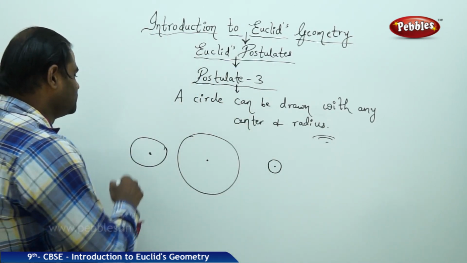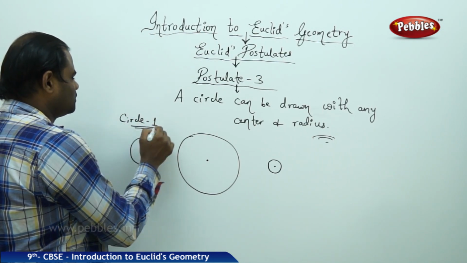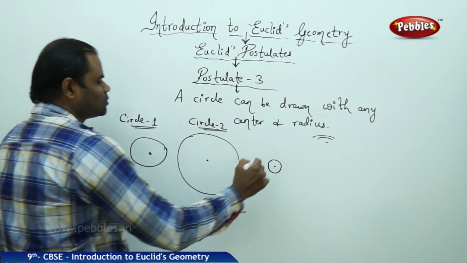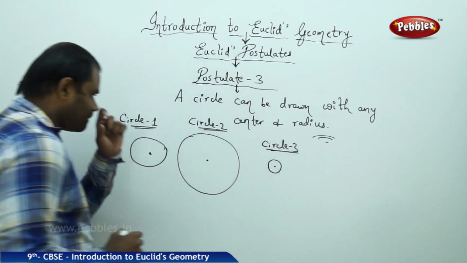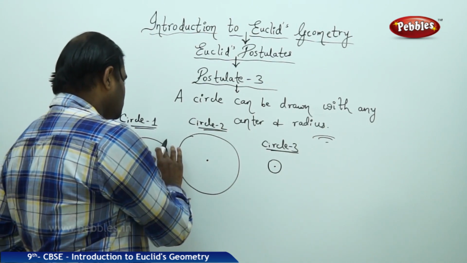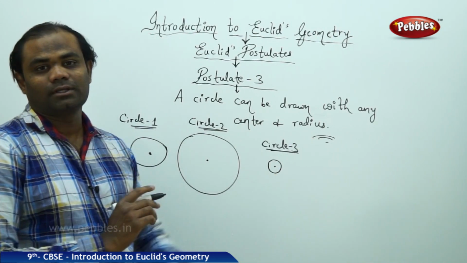So here I have circle 1, circle 2, and circle 3, and each of the circles has its own radius.